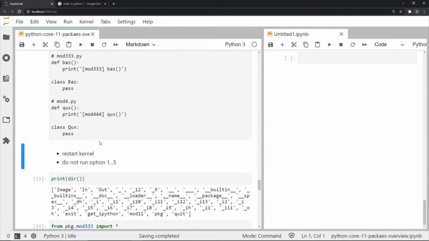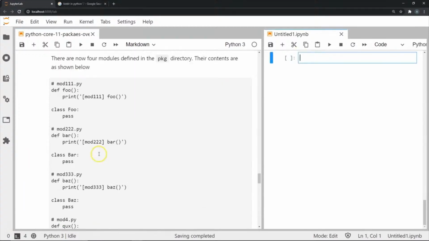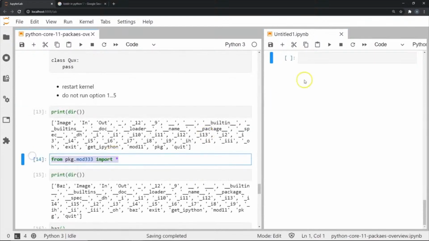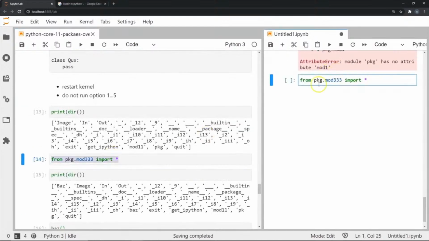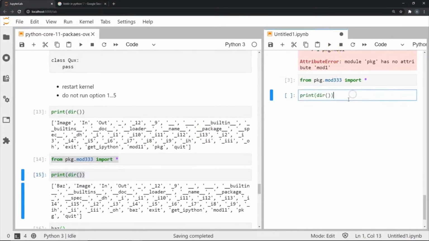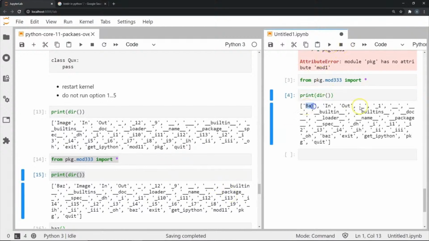Now, once I have done this, I've stored these Python scripts into my pkg package. So now I'm going to execute this command. If you see this, from pkg.mod333 import star. So once I execute this, now I'm going to say print dir, and dir basically will tell me all the functions that exist in my current directory. If you see here, there's this baz function that was a part of the mod333 module.